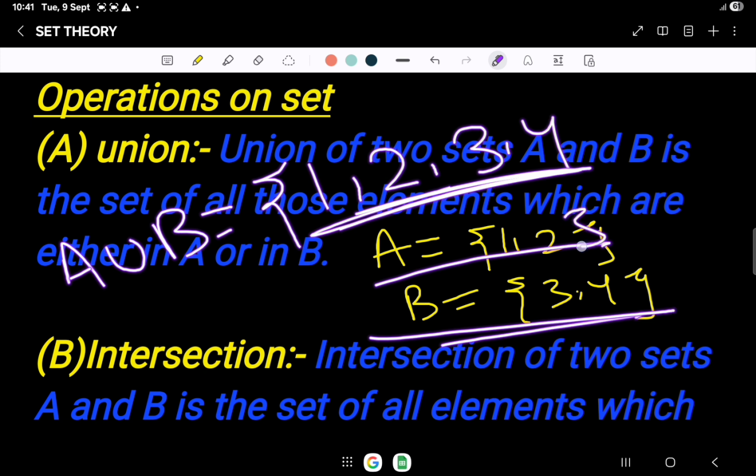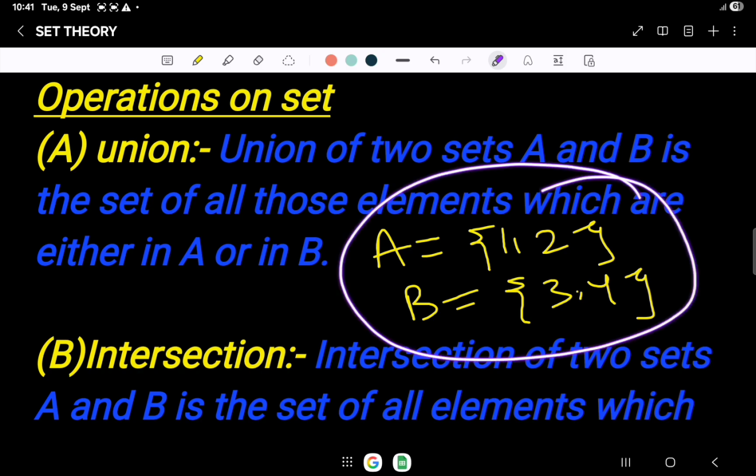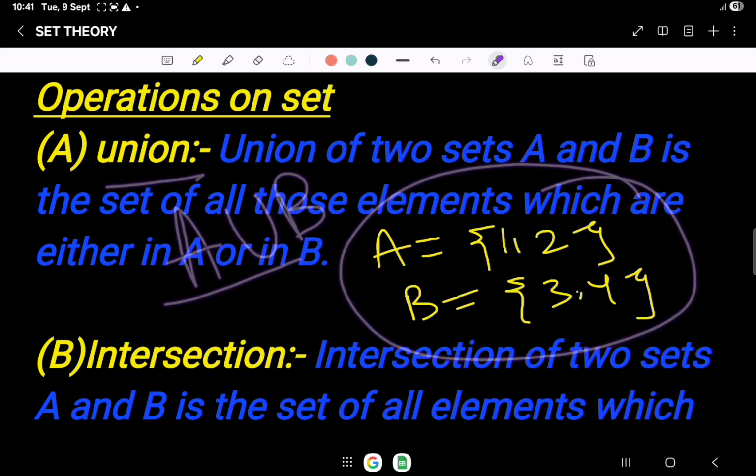For example, if 3 is here also and 3 is here also, we will take 3 as a common element once, because we already studied that within a set there is no repetition. So we understood that we will unite all the elements of A and B. It is known as union.